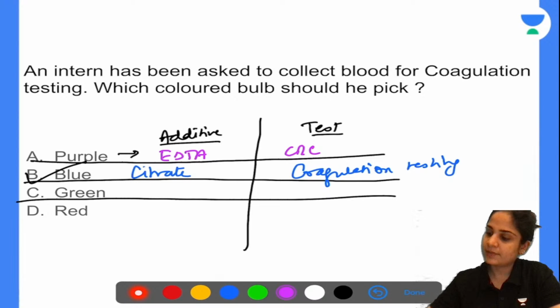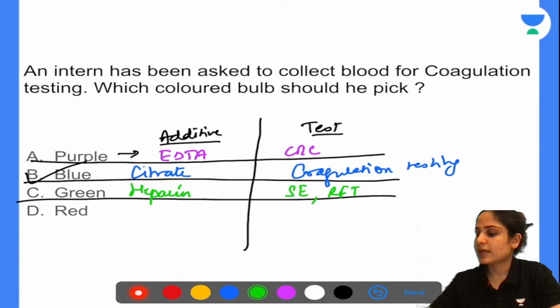The green bulb additive is heparin, and the test done in the green bulb is serum electrolytes. So your RFT and serum electrolytes, that is your sodium, potassium, chloride, magnesium, creatinine, all of those are done in your green bulb. Next we have the red bulb.